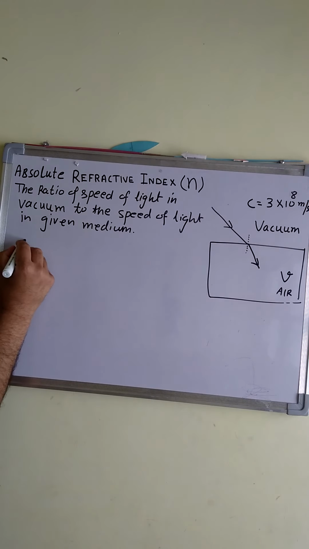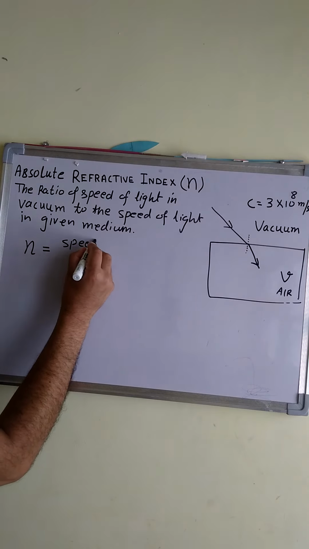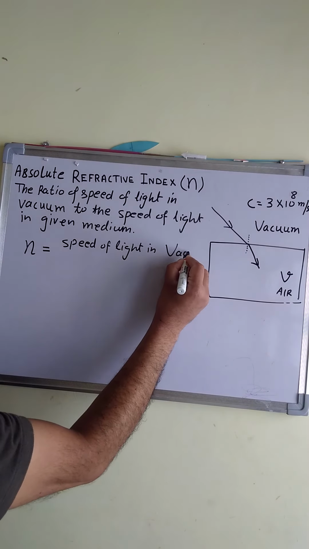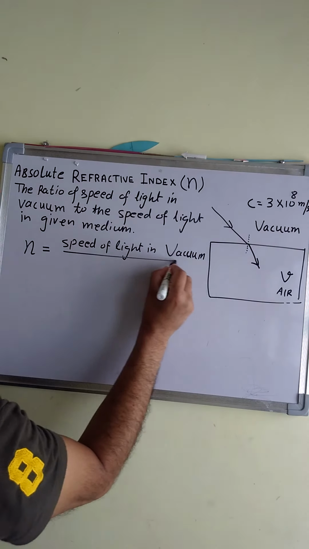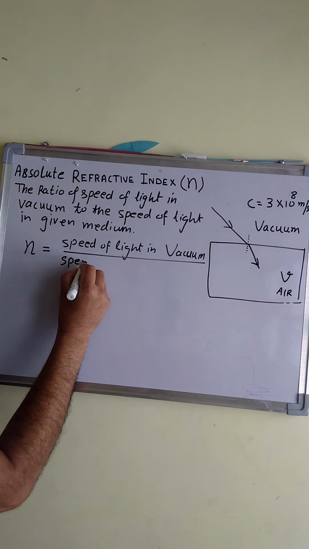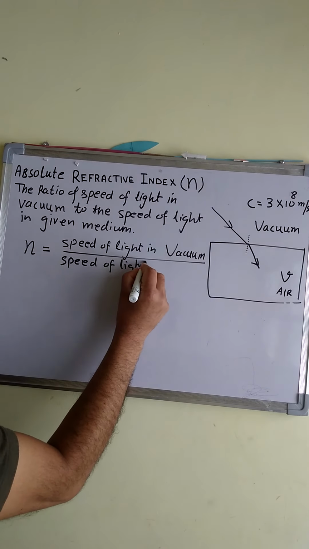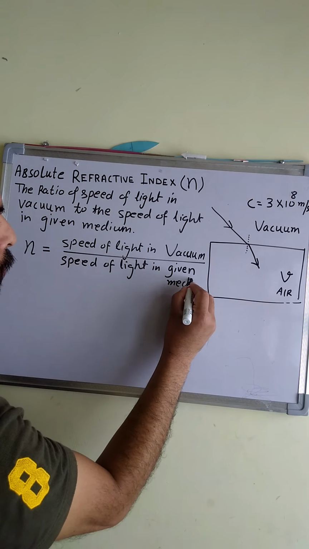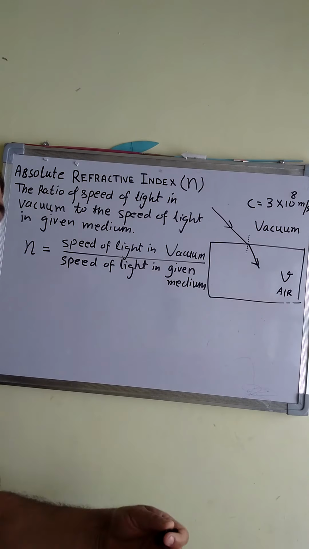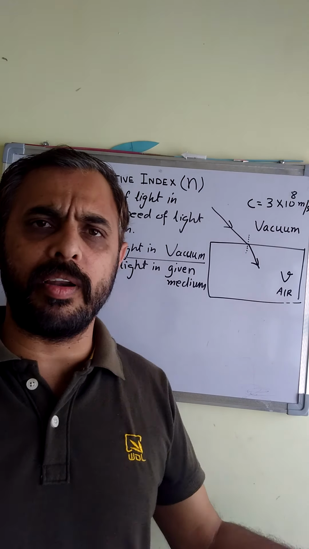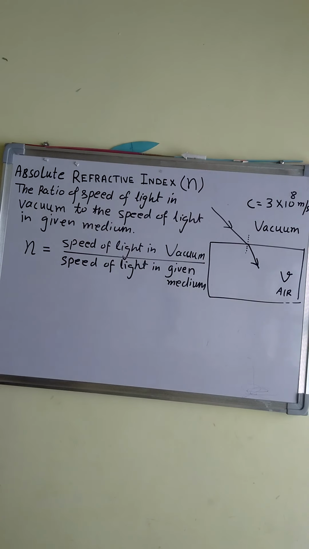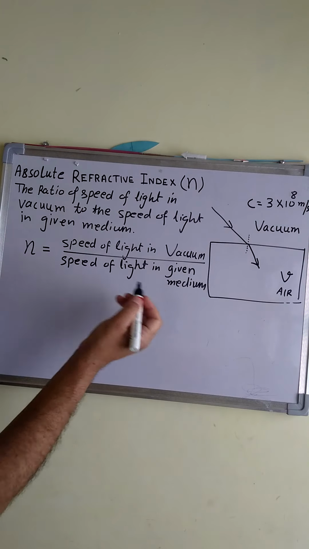Mathematically, refractive index is equal to speed of light in vacuum divided by speed of light in given medium. Given medium may be glass, it may be air, it may be kerosene oil, it may be flint glass, or any other transparent medium. So now the symbolic notation for this formula.